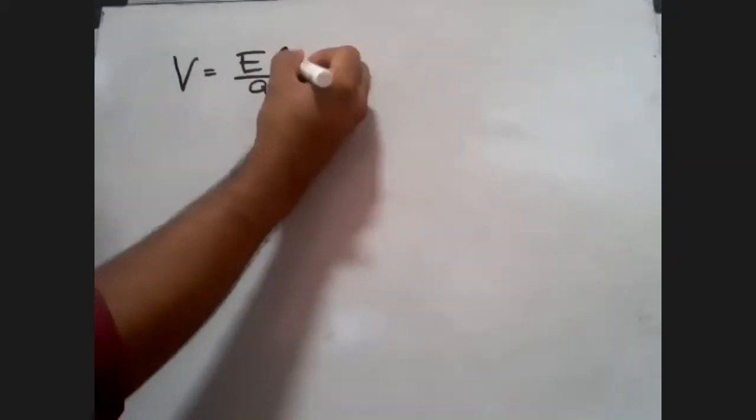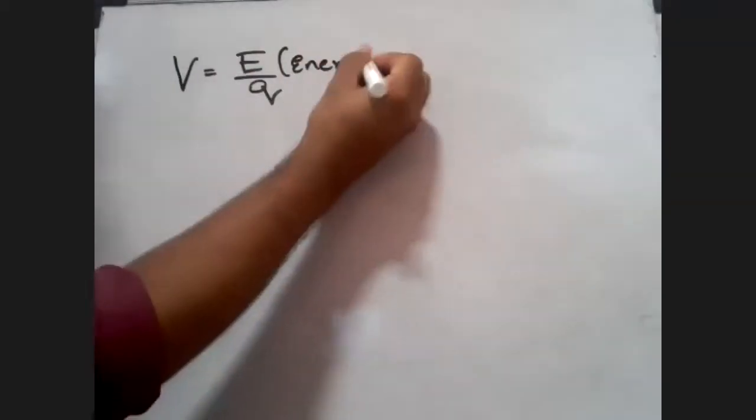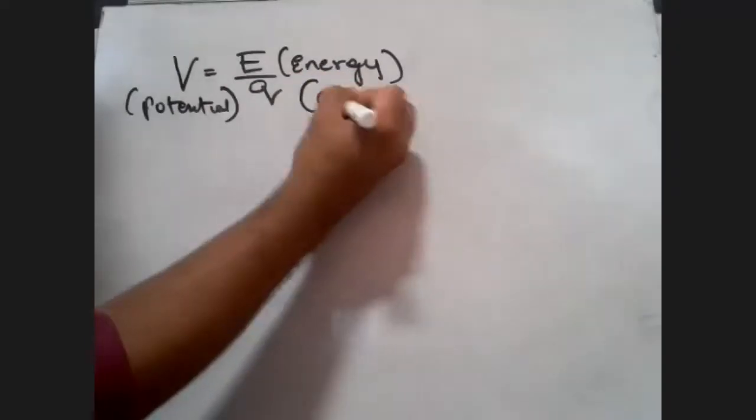You don't necessarily need to know the formula; it will be given to you, I think, mostly. But look here, V is equal to E by Q, where E is energy, V is potential, and of course Q is charge.